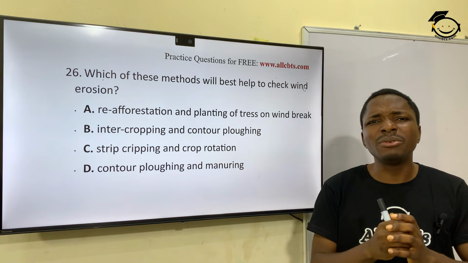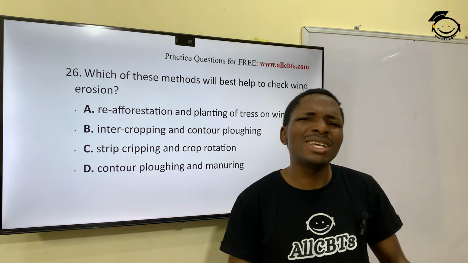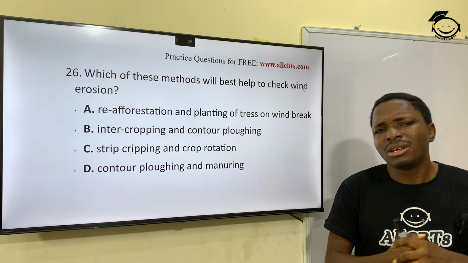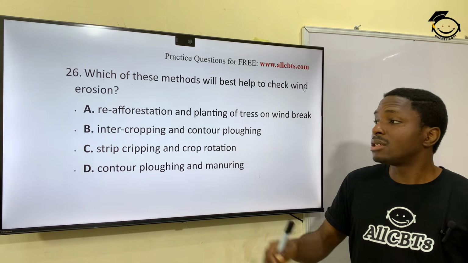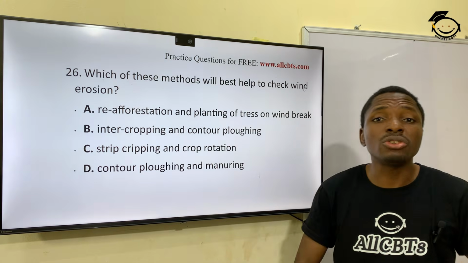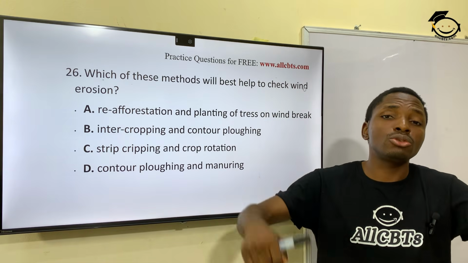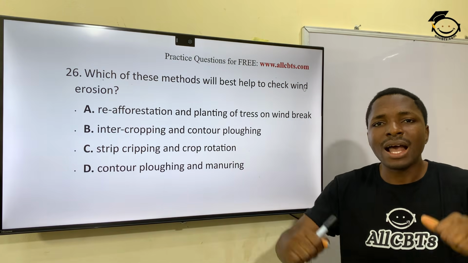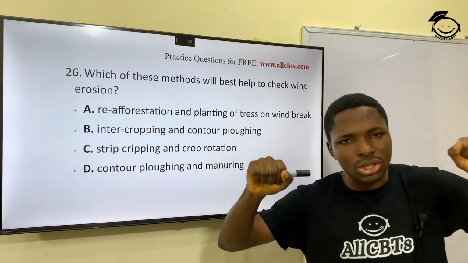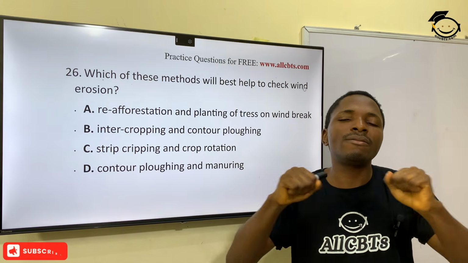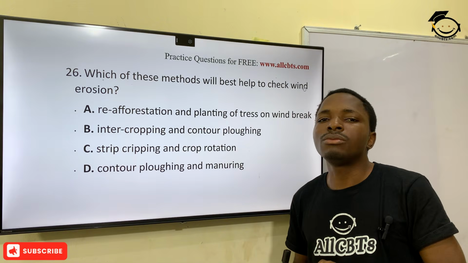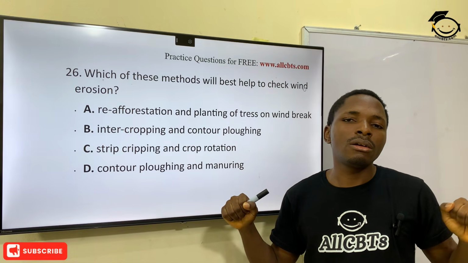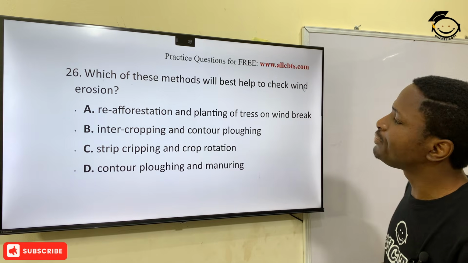So how can they prevent this wind erosion from demolishing their houses, their businesses, and destroying their cities? Is by reforestation. What's reforestation? Planting trees. As a matter of fact, tall trees and strong trees that act as windbreak or windshield when these tough cyclonic winds are coming to hit the city.